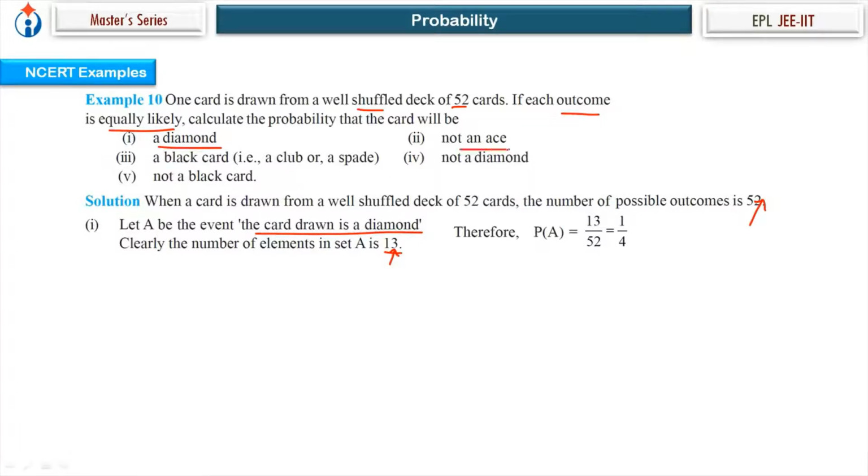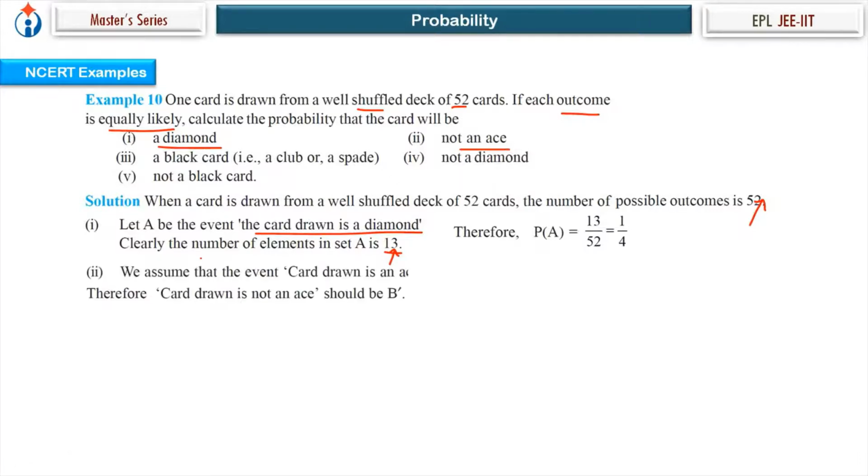Not an ace, second question. Let's assume the event that the card drawn is an ace is B, then non-occurrence of an ace will be B dash. So P of B dash will be equal to 1 minus P of B. P of B is the number of aces divided by the total number of cases. So 1 minus 4 upon 52. The number of aces in a deck of 52 cards is 4. So you get your answer, 12 by 13.